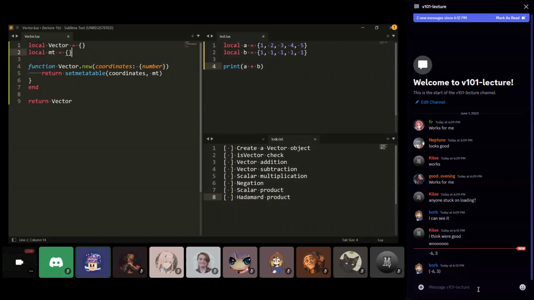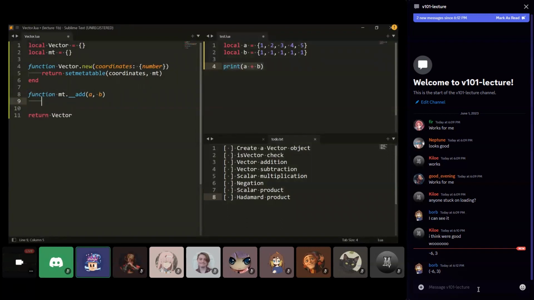If you've not seen metatables, a metatable just adds some extra functionality onto a table. In particular, what we're going to add to start is addition. We're going to define a function in our metatable called __add. This is a special function that Lua takes, and it knows now how to do addition.